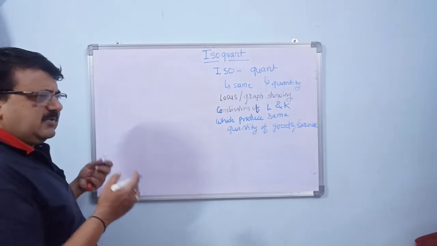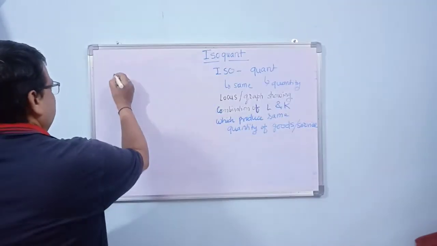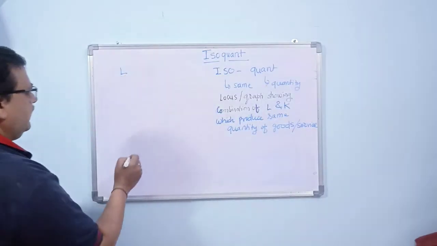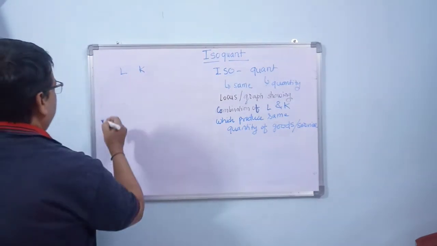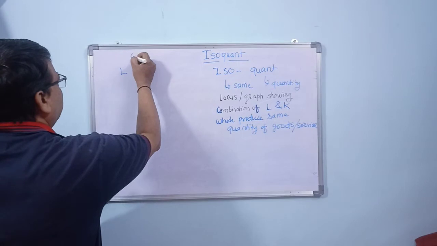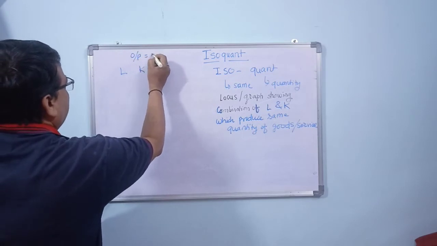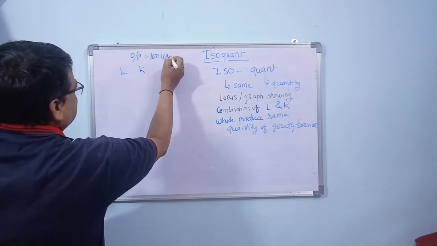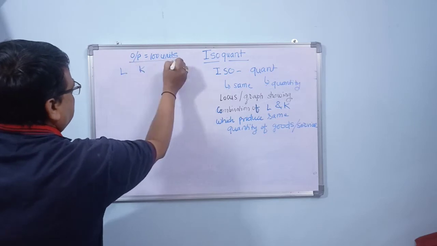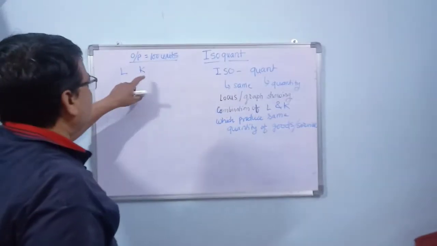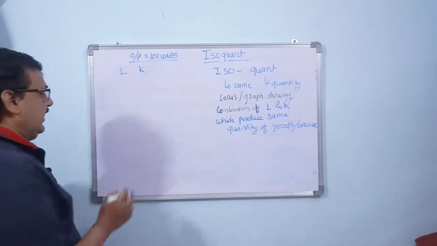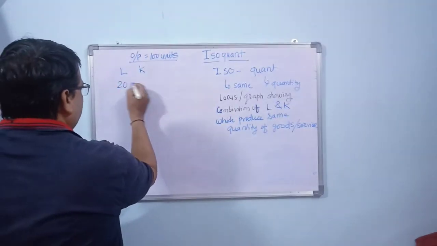Now let us take a table where we can show this. Let us take L and K, labor and capital, and let us think that the output, that is the combination, has to give 100 units. The production has to be 100 units. What are the various combinations that we can take? Say for example, we can have 20 labor and 1 machine.